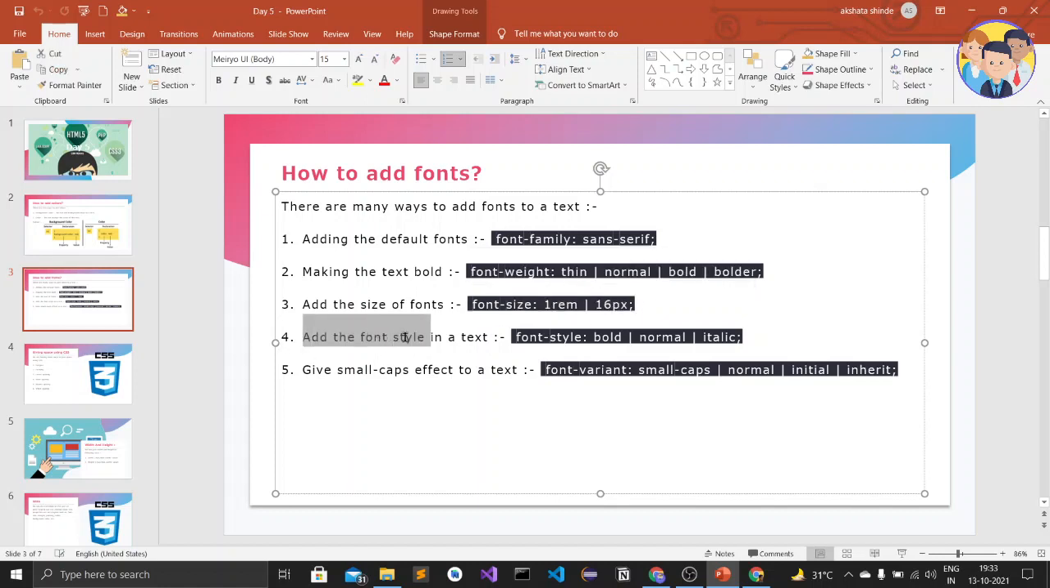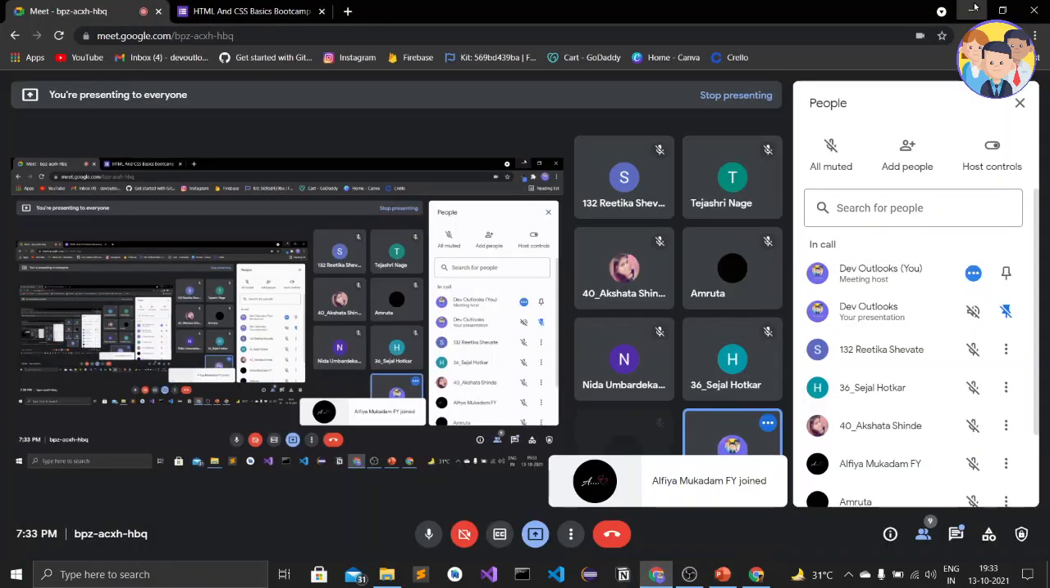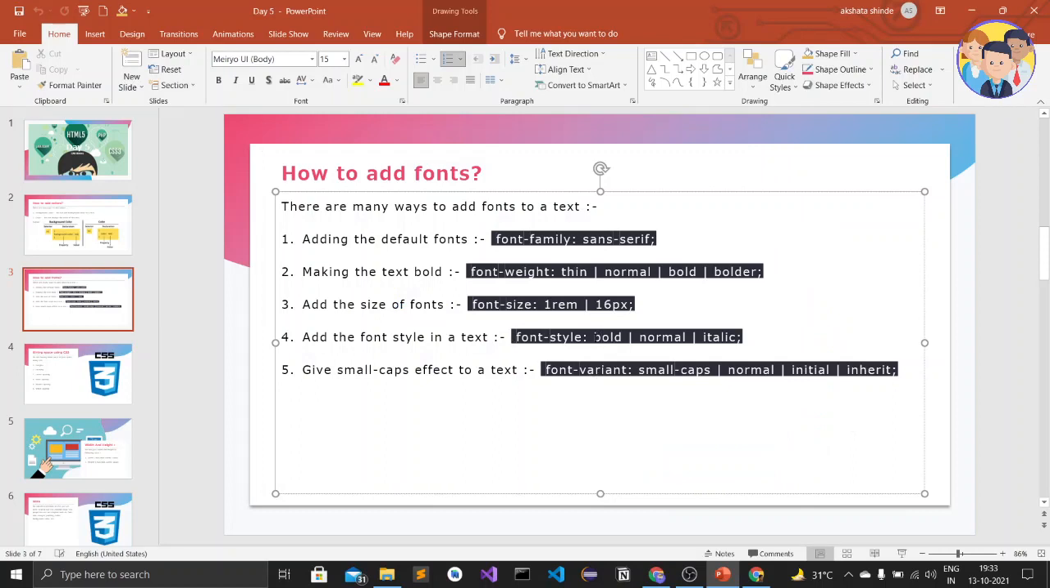The fourth one is adding the font style to the text. We can add the font style to a text using the font style property. And there are three types of values. The first one is bold, normal, and then italic. The first option creates bold text, the second one creates just normal text, and the third one creates italic.